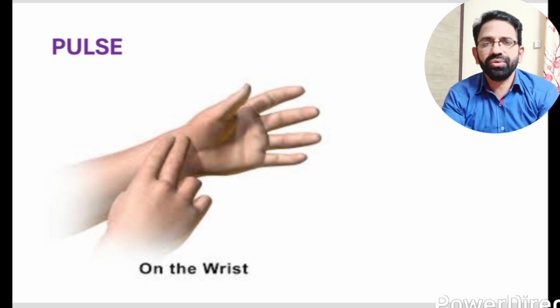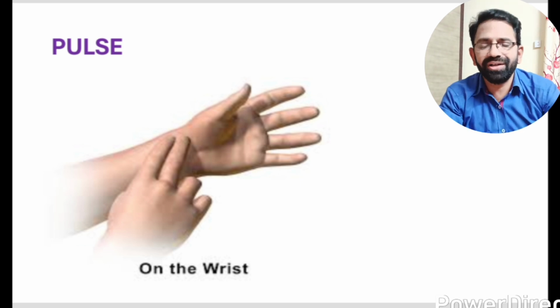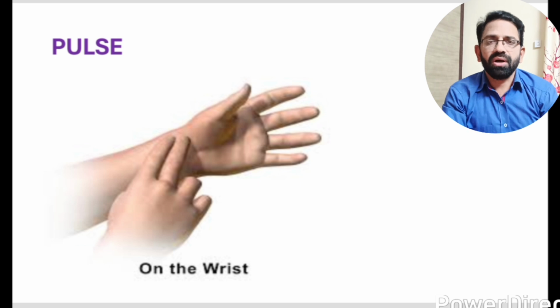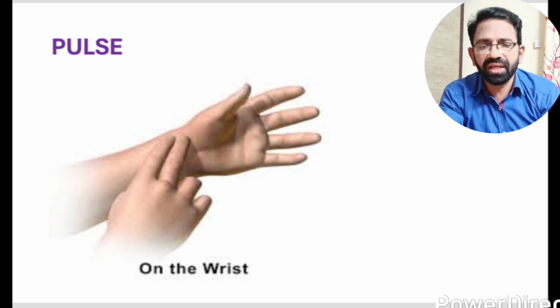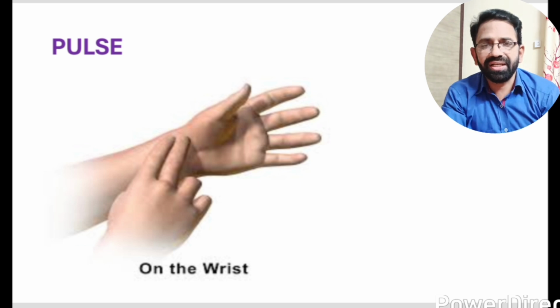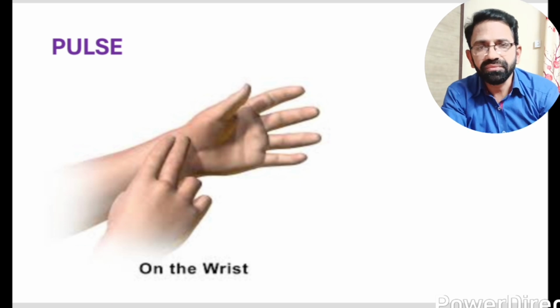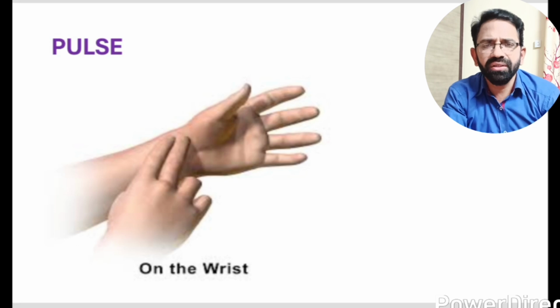Before we study the heart and blood vessels, we are going to discuss the pulse. So look at this picture here. If we keep our index finger and middle finger at the wrist region, just below the thumb, we feel that something is pushing from inside to outside.